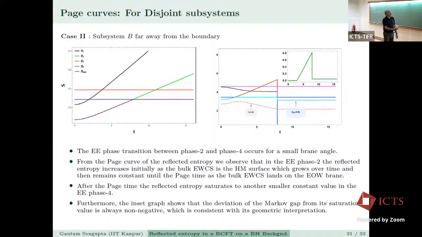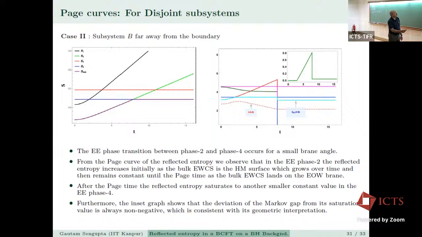And if we now go to the reflected entropy diagram, this is for the entanglement entropy. In the reflected entropy diagram, we see that after the page time, the reflected entropy saturates to the smaller constant value in the E phase 4. So once again, you see this cyan curve. It goes from here. This is the minimum of all this.